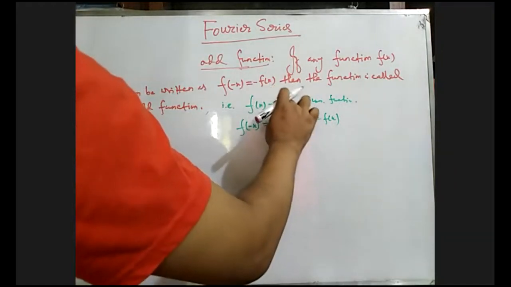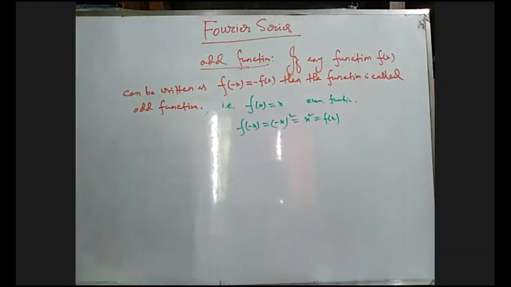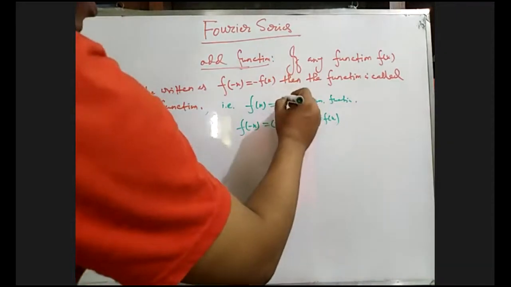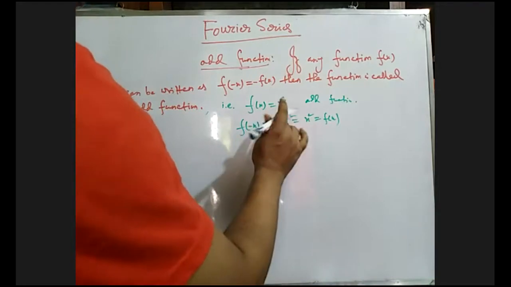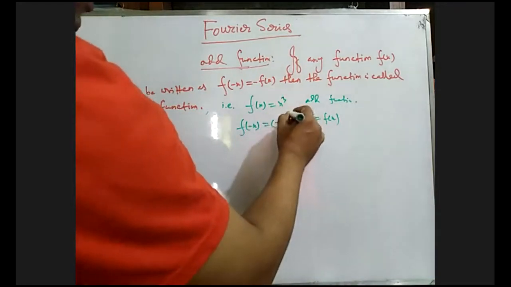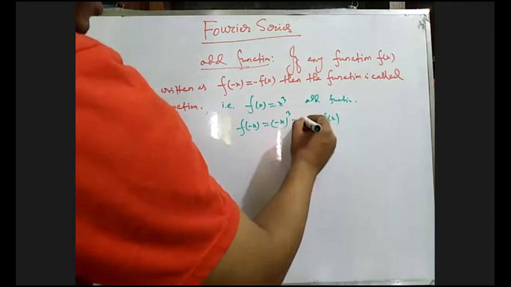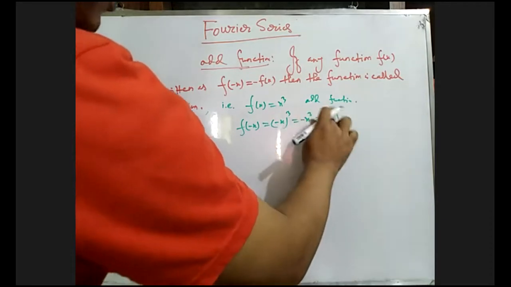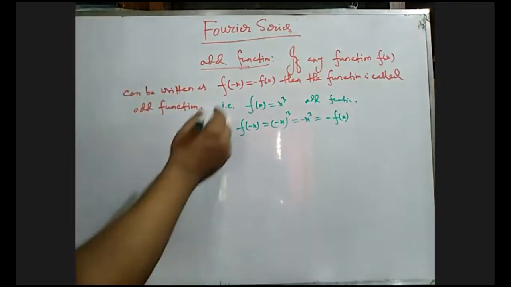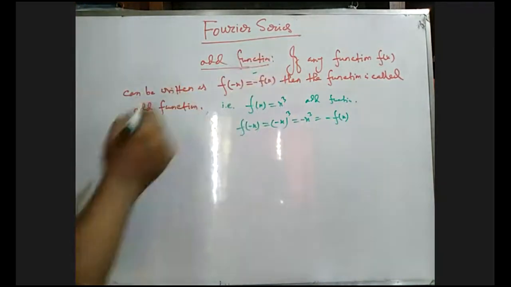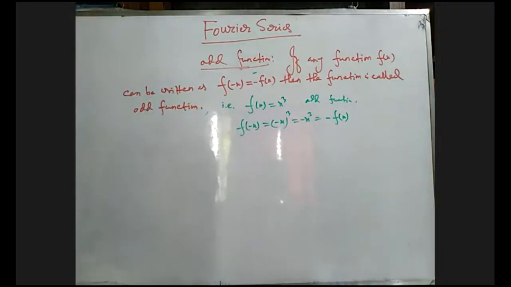Suppose this is x cube. Then it will be an odd function, because if we replace x by minus x, we get minus x cube. That means this will be minus f of x, so it satisfies this condition. So this is the example of an odd function, and the previous one was the example of an even function.